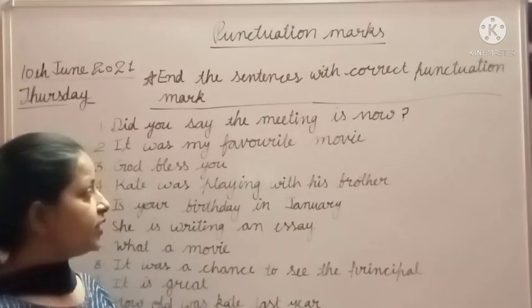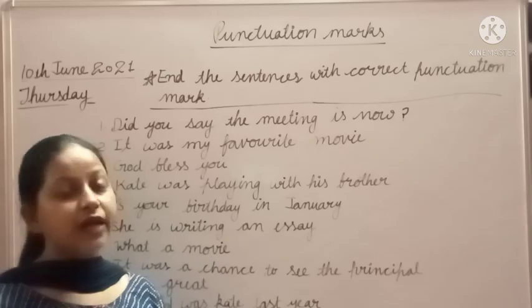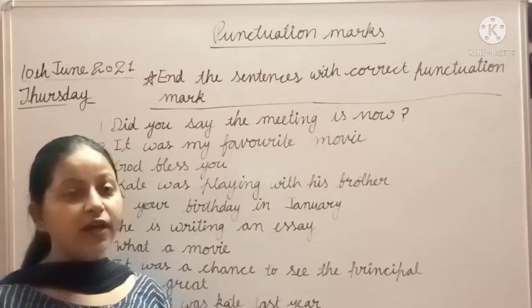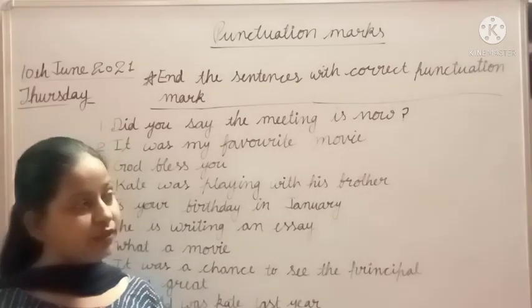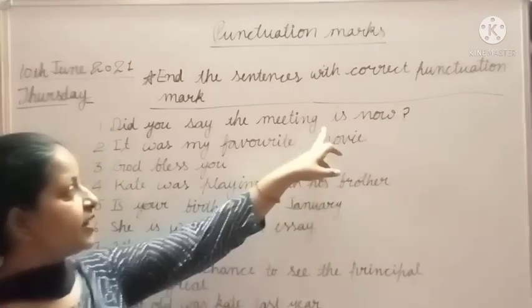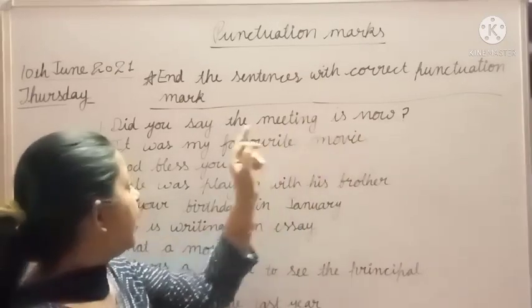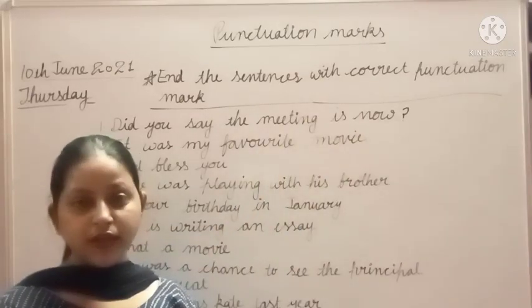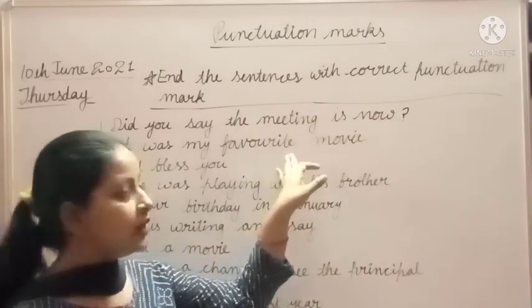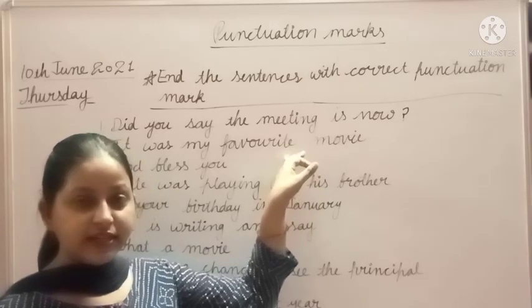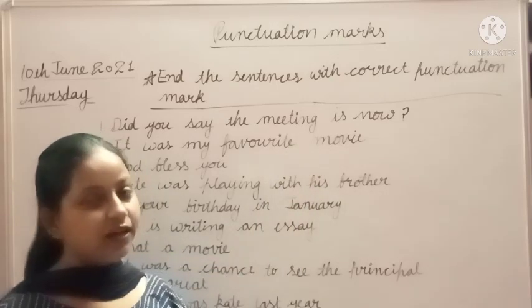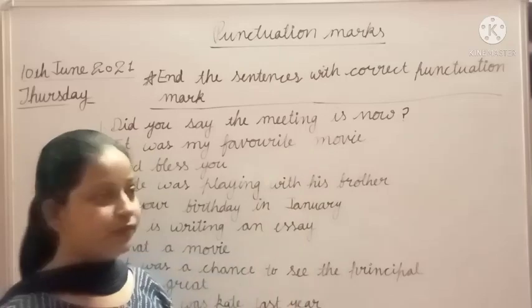Yes, students, I had told you the types of sentences. If the sentence is asking something, then it is an asking sentence, and we call it interrogative or question. If the sentence is telling something, then we call it a telling sentence, that is a declarative sentence.